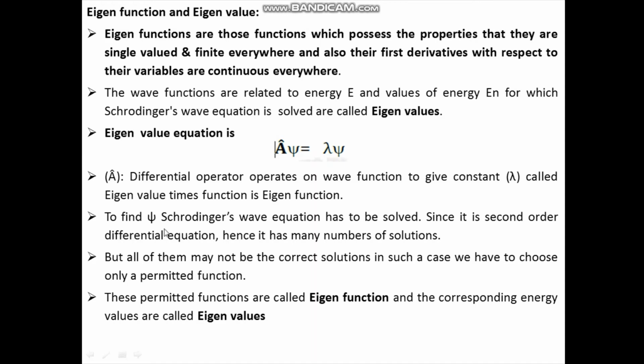To find the wave function, Schrodinger's wave equation has to be solved. But since the Schrodinger's wave equation is a second order differential equation, it has many numbers of solutions. But all of them may not be the correct solution. In such case, we have to choose only a permitted function. And these permitted functions are eigenfunctions. And the corresponding energy values are called eigenvalues or energy eigenvalues.